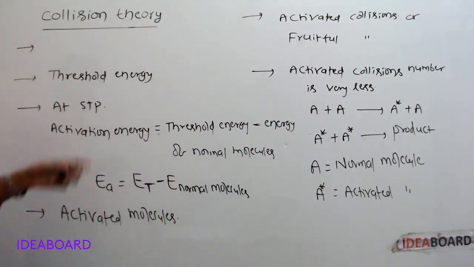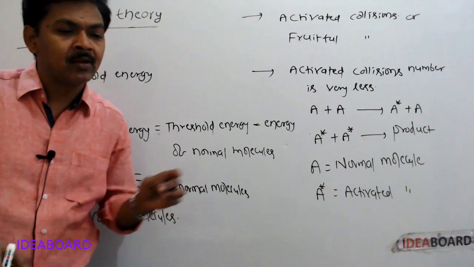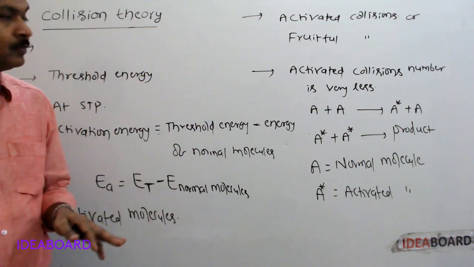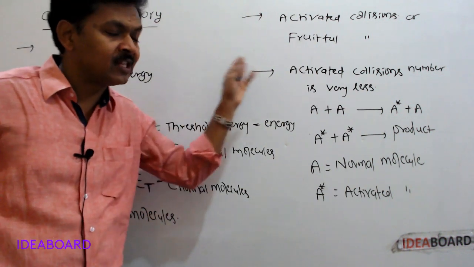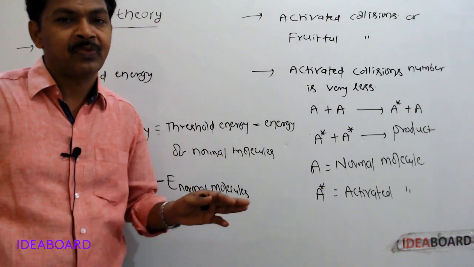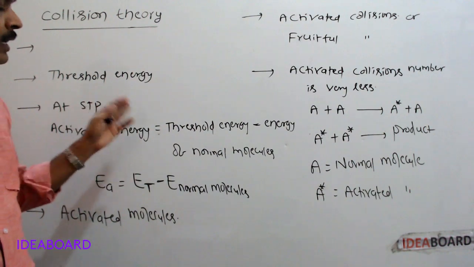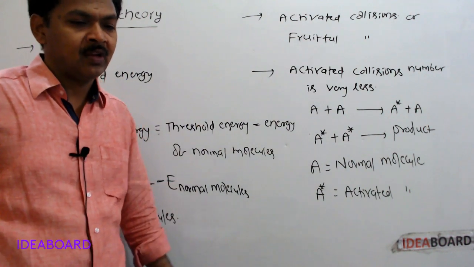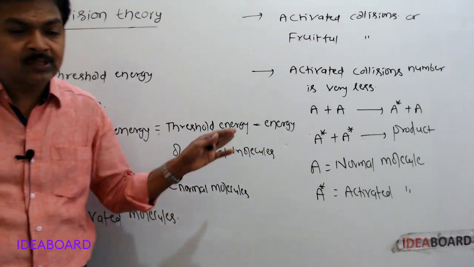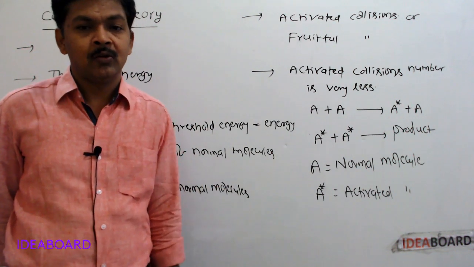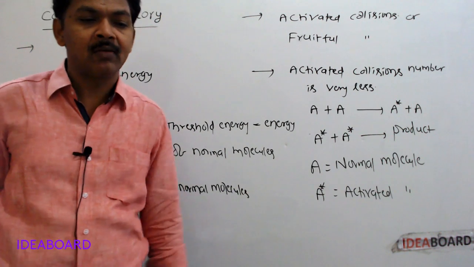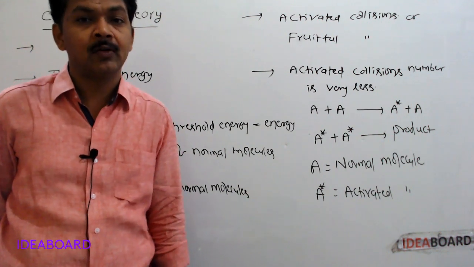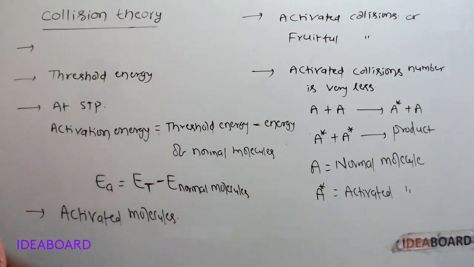For a chemical reaction to occur, reacting molecules have to approach each other and collide with each other. But all the collisions do not lead to the formation of the products. The colliding molecules must possess a minimum energy to form the products. That minimum energy is called threshold energy.